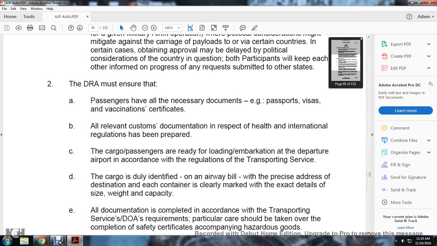The DRA must ensure the passengers have all necessary documentation: passport, visa, vaccination certificate, and all relevant customs documentation in respect of health and international regulations has been prepared. Passengers are ready to load and embark with the Department of Air in accordance with regulations and transportation services.